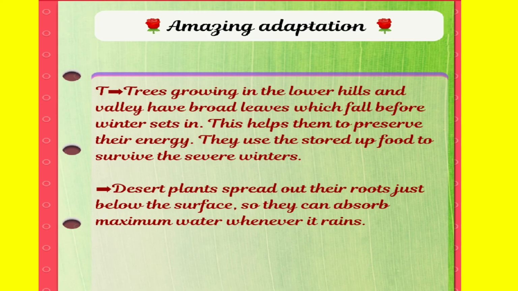Trees growing in lower hills and valleys have broad leaves which fall before winter sets in. This helps them to preserve their energy. They use the stored up food to survive the winters. Desert plants spread out their roots just below the surface, so they can absorb maximum water whenever it rains.